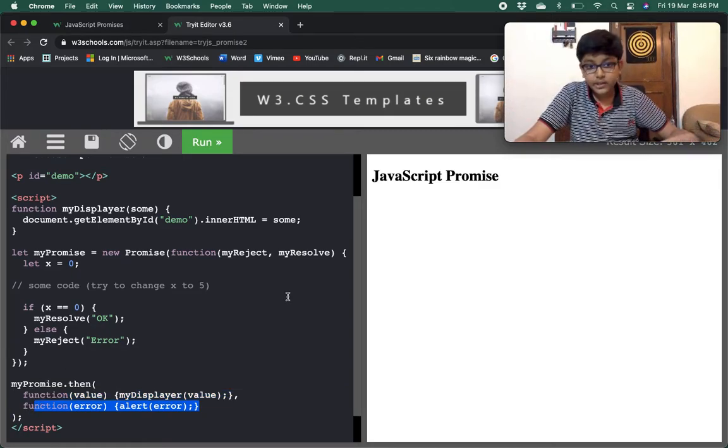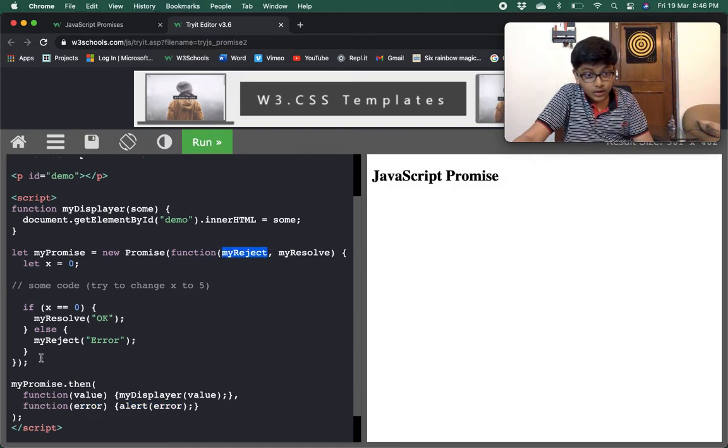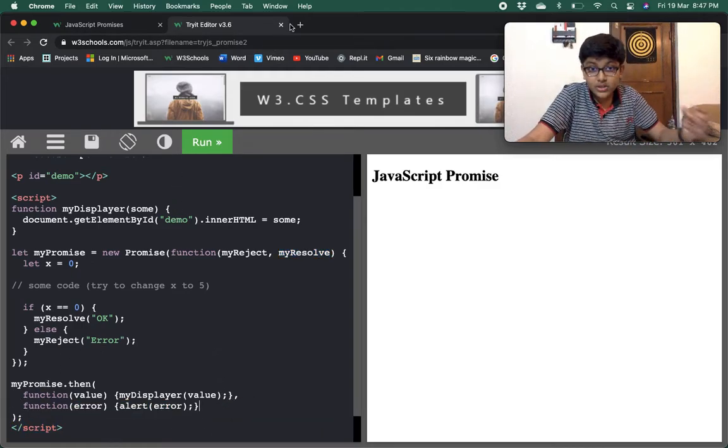My reject should have been the error method and my resolve should have been the success method, but this shows that the first parameter over here would be the first function in my promise.then, and the second parameter over here will be the second function in my promise.then. So basically through this example I wanted to show you this.